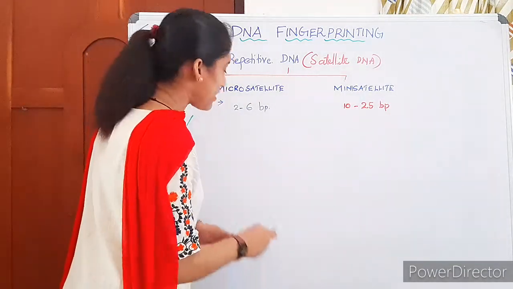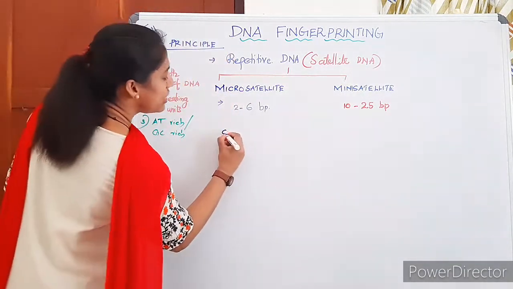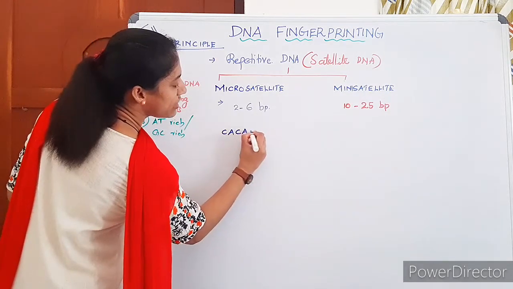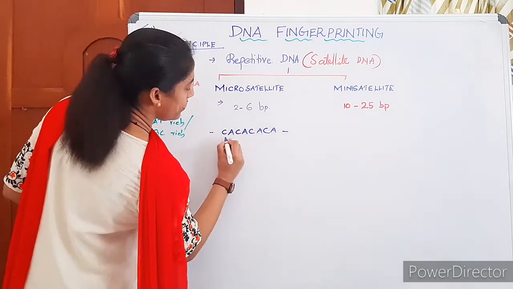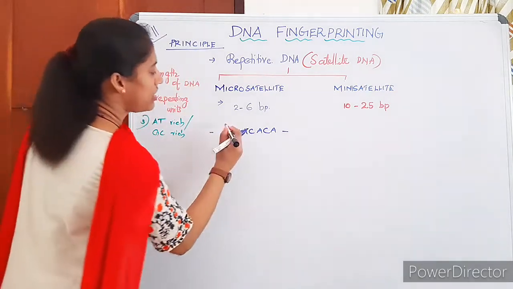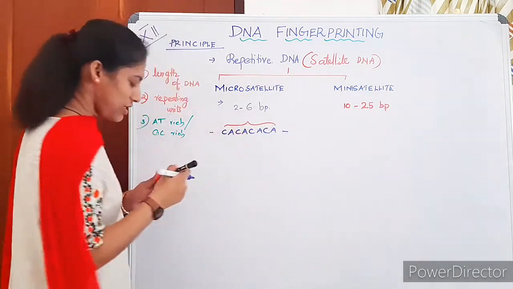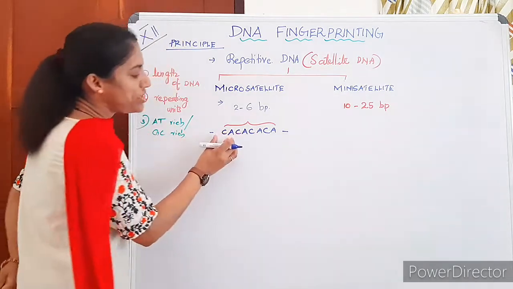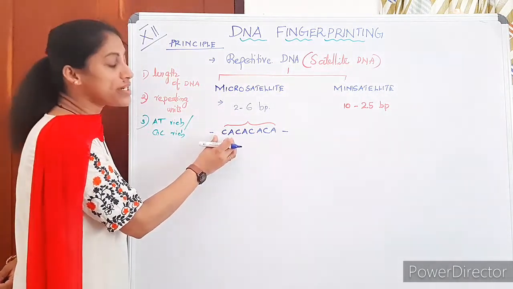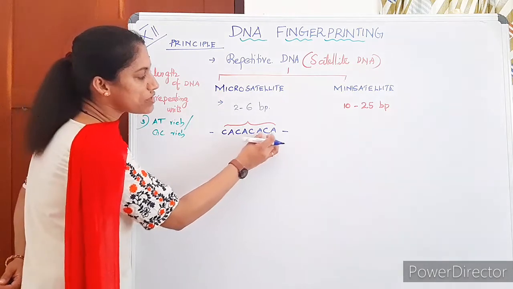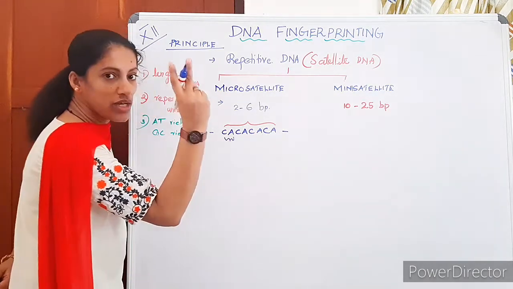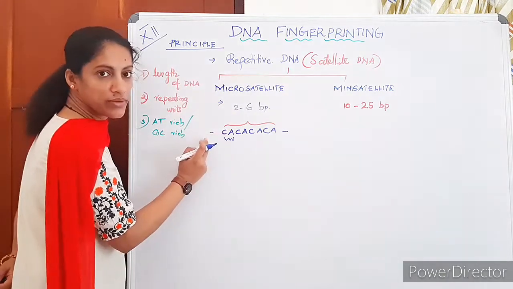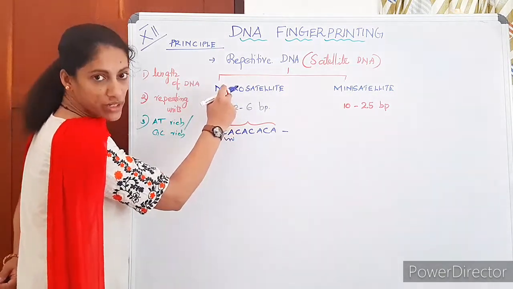Just to give you an example, if it's a repeat of CA, CA, CA like this, it is repeated in our DNA. Suppose this is a repetitive unit. How many times is it repeated here? The repetitive unit here has only 2 bases, C and A, so this comes under microsatellite.